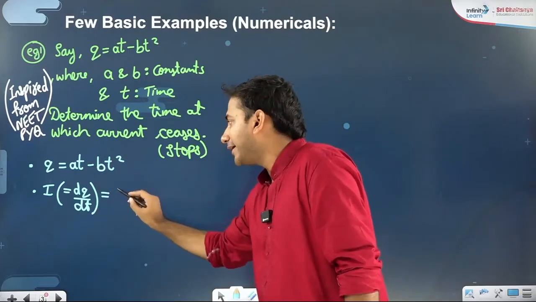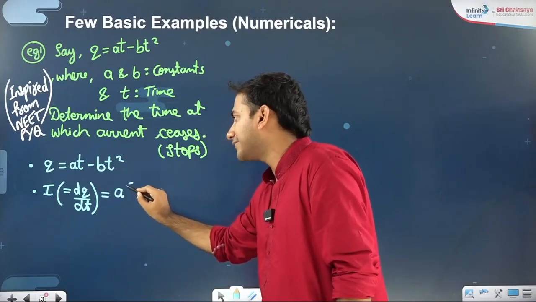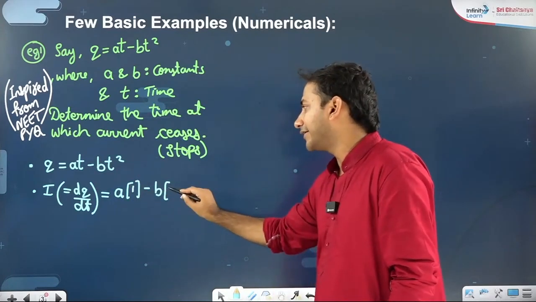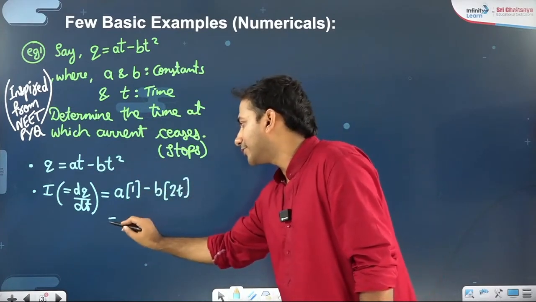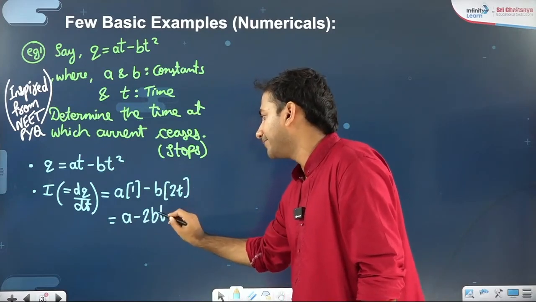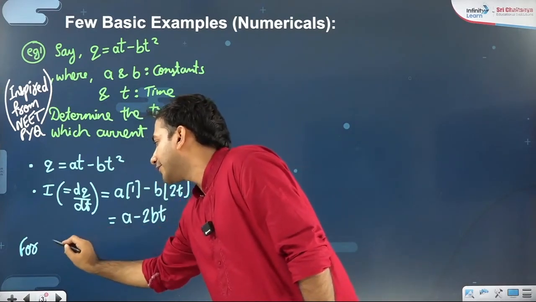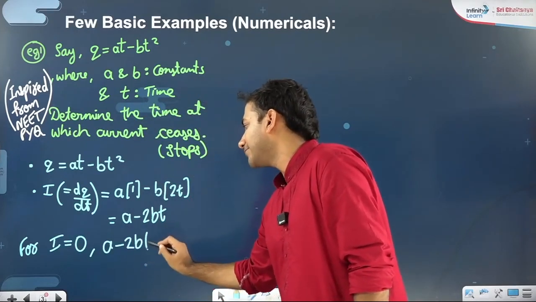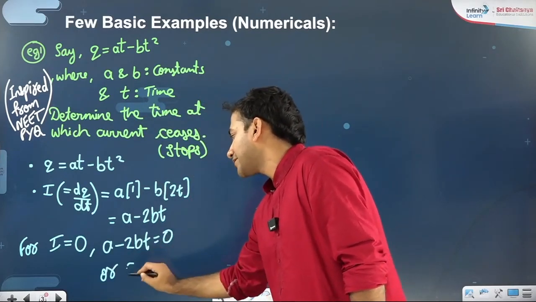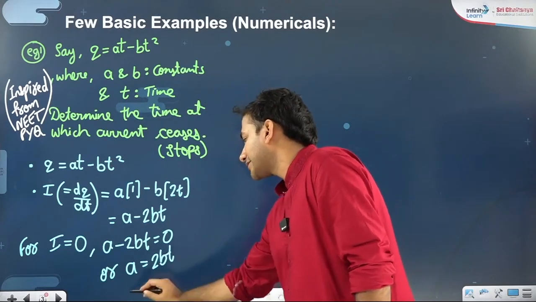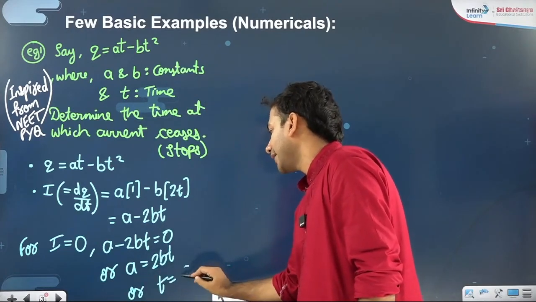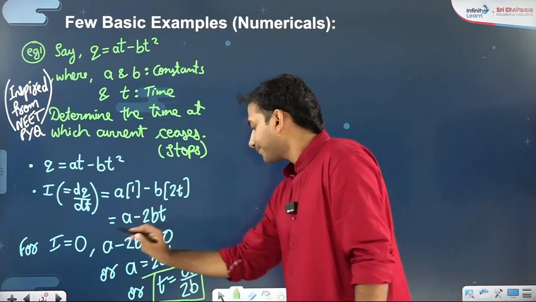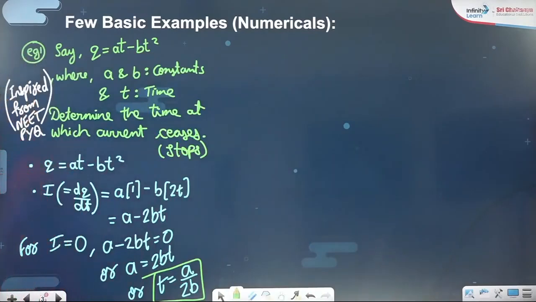So dQ by dt: A will stand as it is and t's derivative with respect to t is 1, minus B will stand as it is and t square derivative with respect to t is 2t. So that is equal to A minus 2Bt. For current to be stopped, we must have A minus 2Bt equal to 0, or A equal to 2Bt. Or you can simply say time will be equal to A by 2B. I hope that's clear to you.